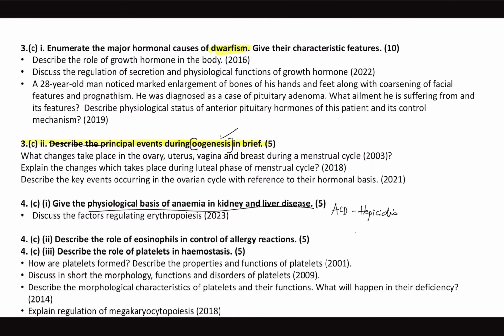Now, every year they ask a question either on RBC and sometimes on platelets. They never asked a question on the function of WBC. But in the test series, we had a question. Name all the blood elements or blood cells, draw their images, and what is their function. So this question was asked in the test series for 10 marks, and now you could see that there was a direct question. Describe the role of eosinophils in control. So you need to know what is the function of eosinophil. Here you have to draw the structure of eosinophil. That's what I told you in the image discussion, that we need to know the structure of all the blood cells. Okay.